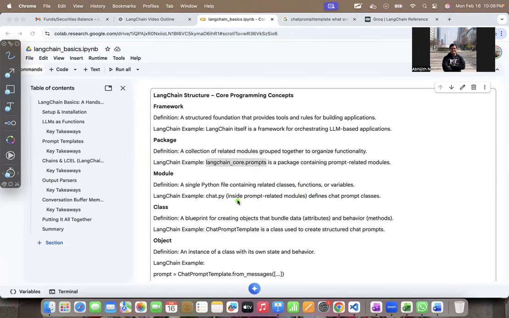Now, what is a class? A class is a blueprint which can be reused in many pieces of code. It is an object-oriented programming concept. So, for example, in a retail setting, a product is a class, right? It's a blueprint for many types of products like a laptop, a phone.